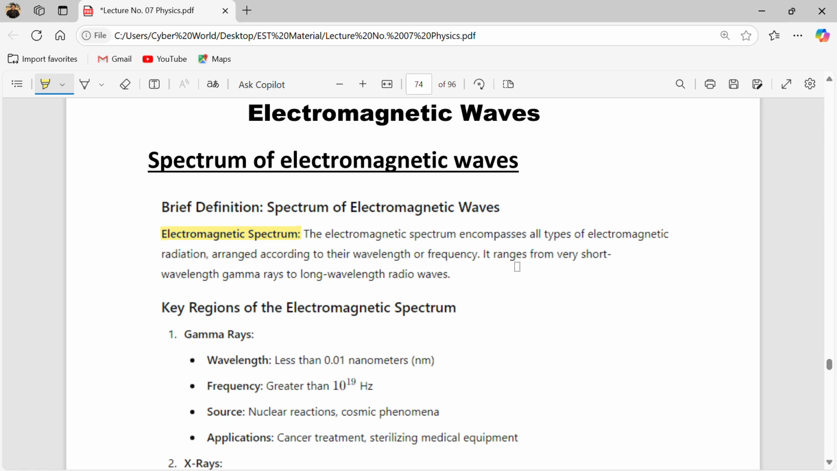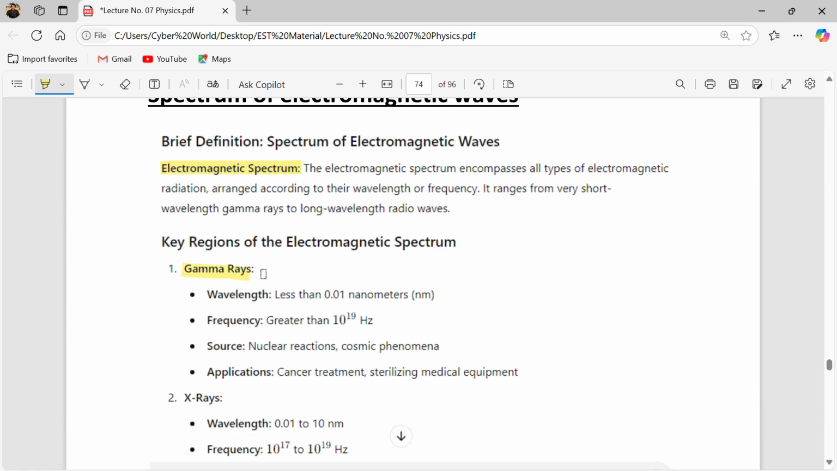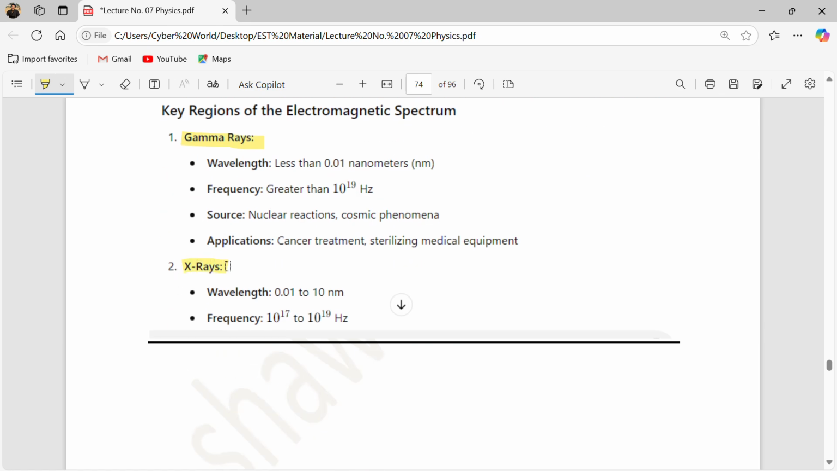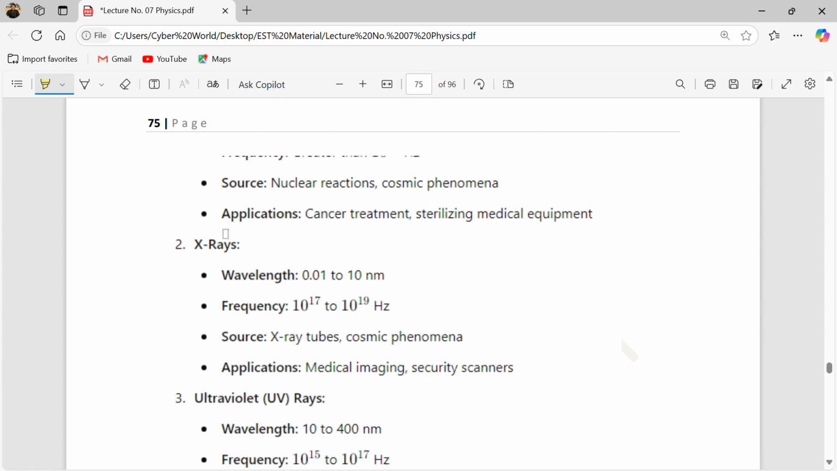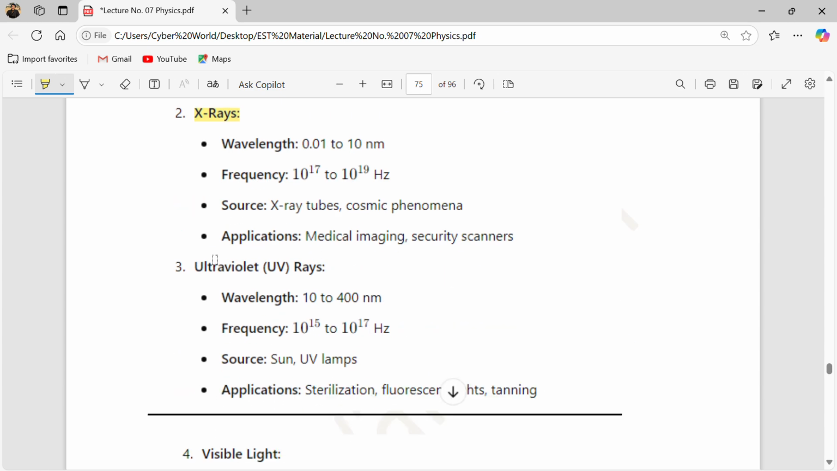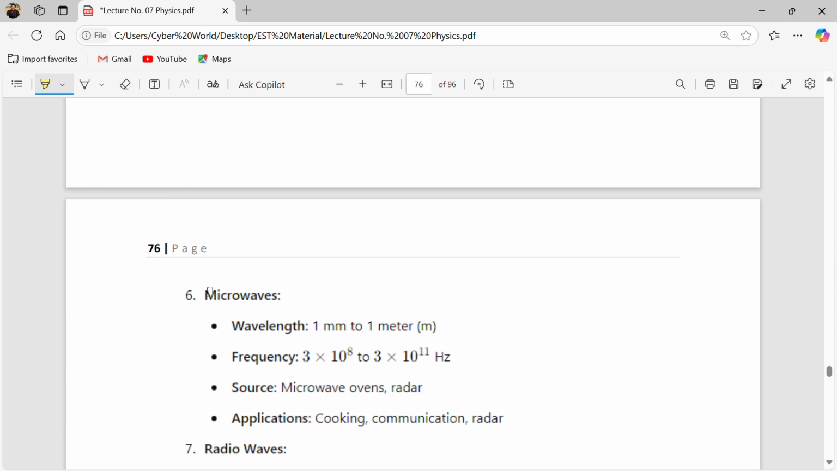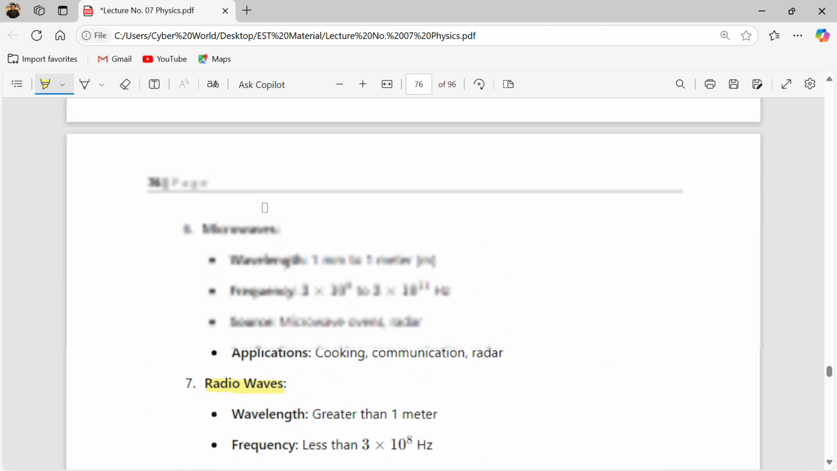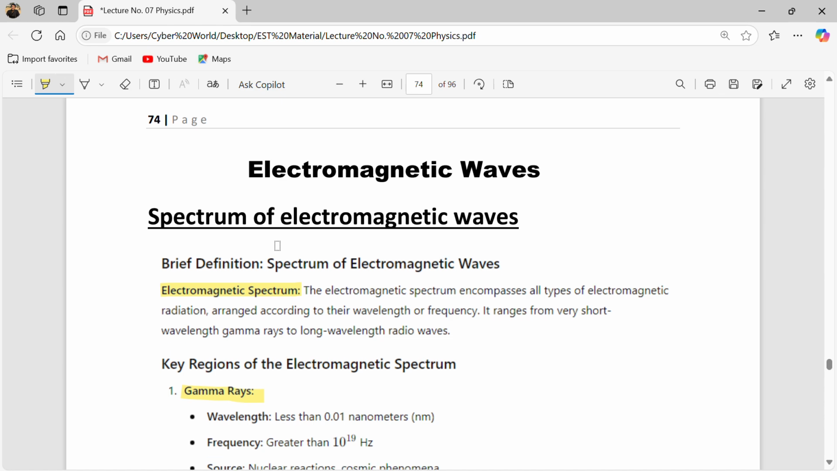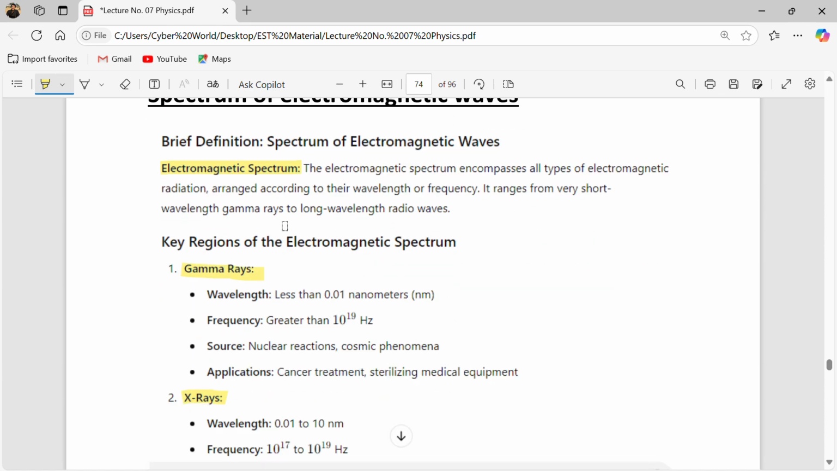So the key regions of the electromagnetic spectrum you must know are the gamma rays, the X-rays, then the ultraviolet rays, and then our visible spectrum, then the infrared region, then microwaves, then radio waves. That's all. So let's start first of all with the gamma rays, which are the most energetic.